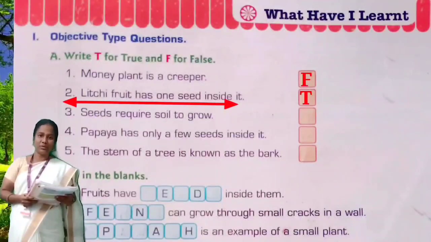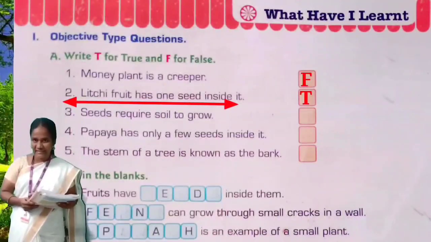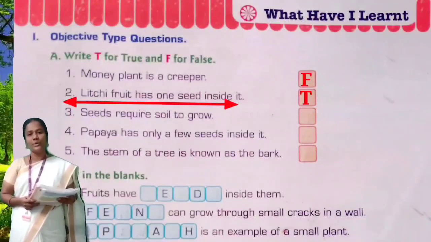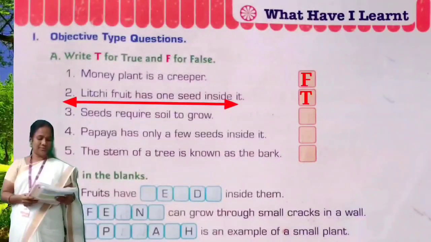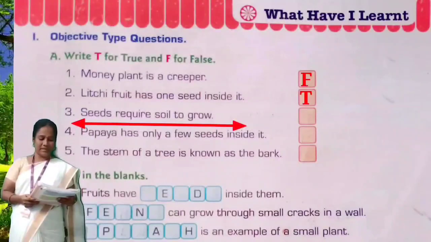T you have to write. Lychee fruit has one seed inside it. True. Yes, it's a true sentence. Very good. Next, question number 3.